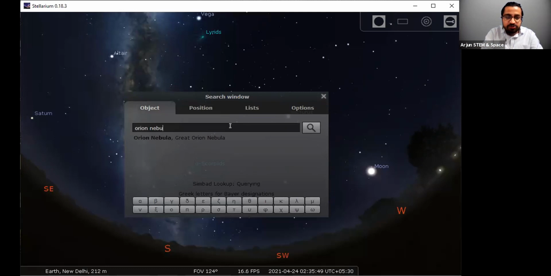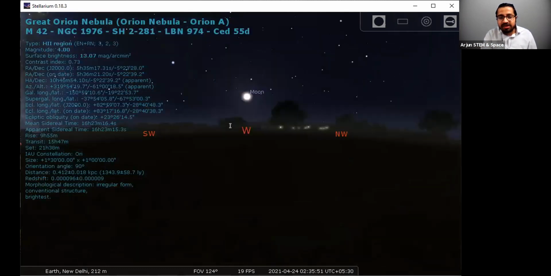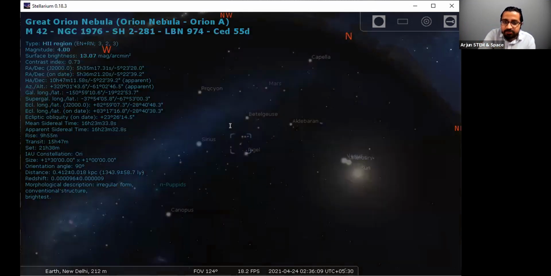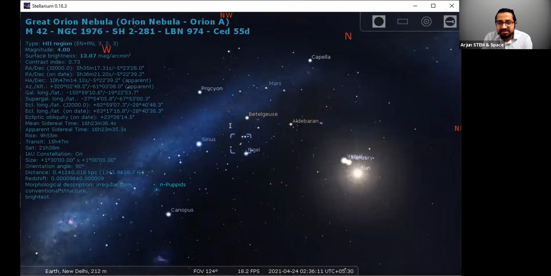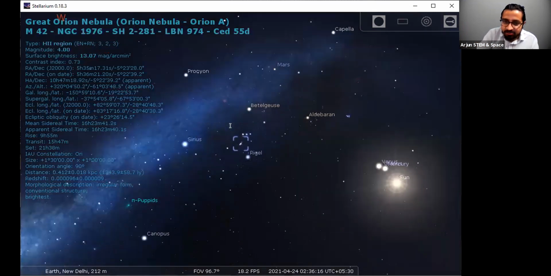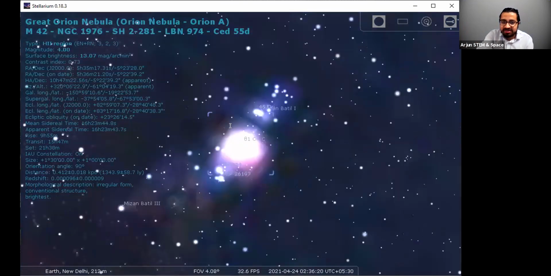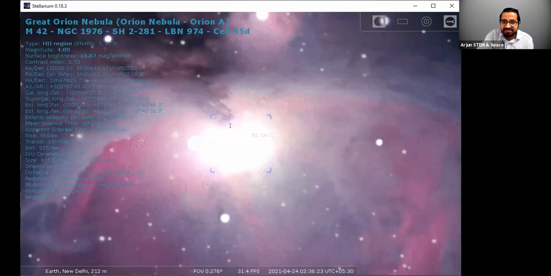So if I were to show you Orion Nebula, I'll just click on Orion Nebula and it has shown me Orion Nebula, which is actually on the other side of the ground. But good thing for us, this software can also let you remove the ground. You can do it with a shortcut called G. So if I were to press G on my keyboard, here you see that we can see the Orion Nebula. Now, obviously we can zoom it in. So let's see how much we can zoom things in on it. So here we are, we have zoomed it in, and this is how the nebula looks like.